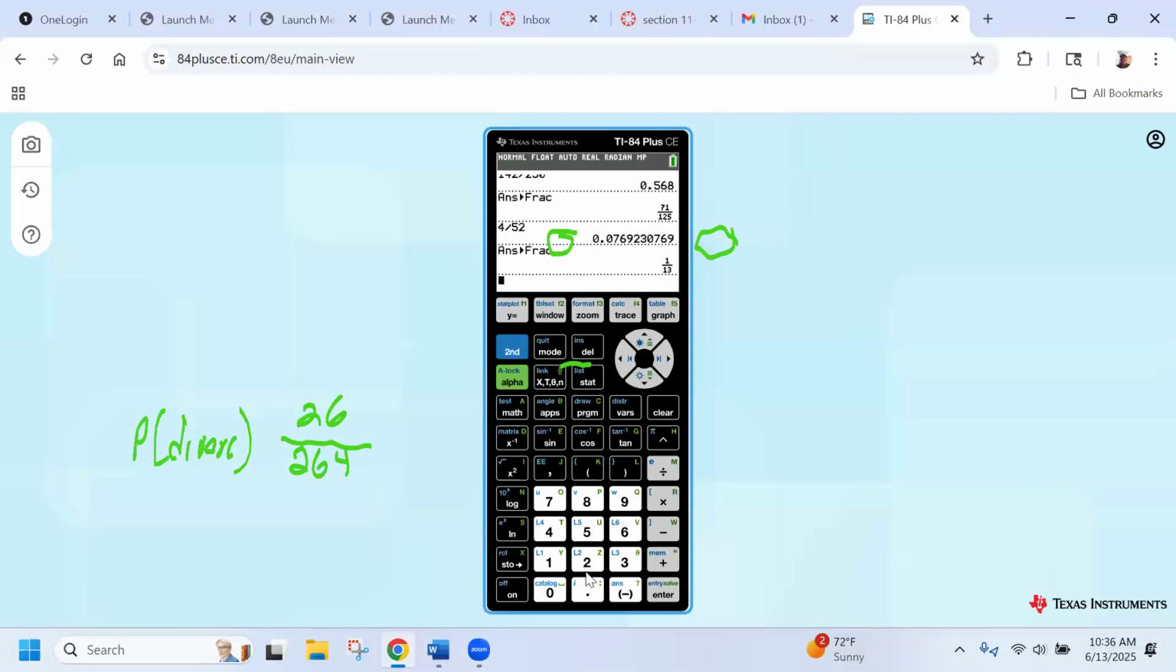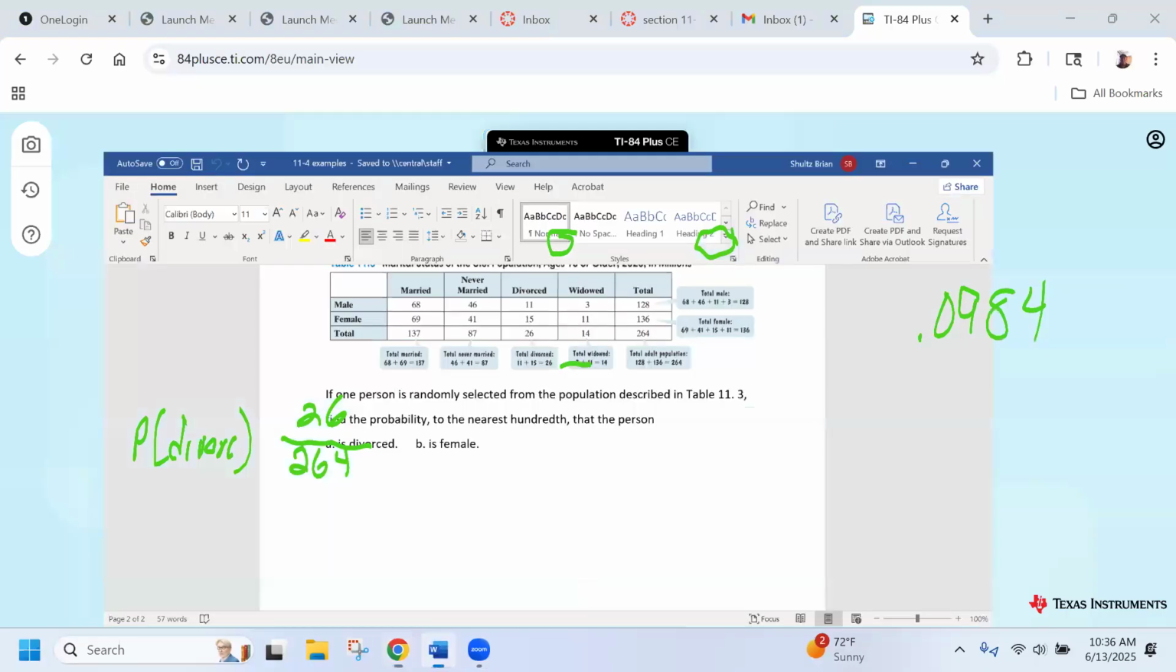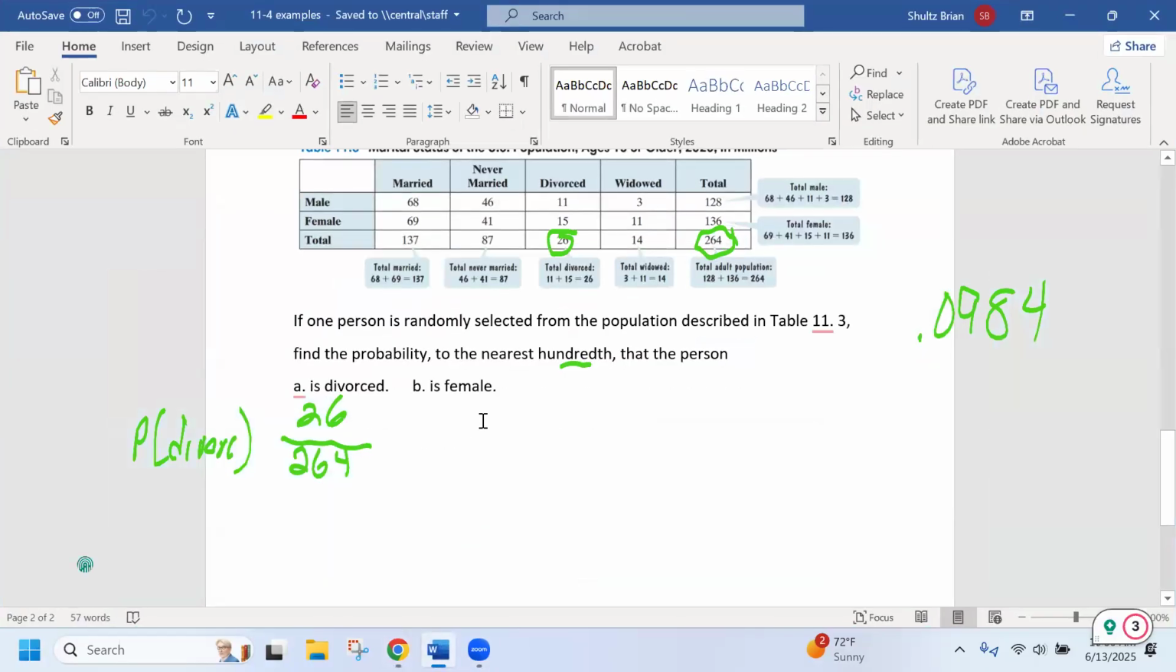I grab my calculator, 26 divided by 264. Enter, and it says 0.0984. I'm writing it out like that because I forgot what it said to round to. It says to round to the nearest hundredth, which is this place. So I look 1 to the right is 8. Since it's 5 or more, I add 1 to this. When I add 1 to 9, it makes it 10. So it is 0.10 or 0.1. That's the probability.